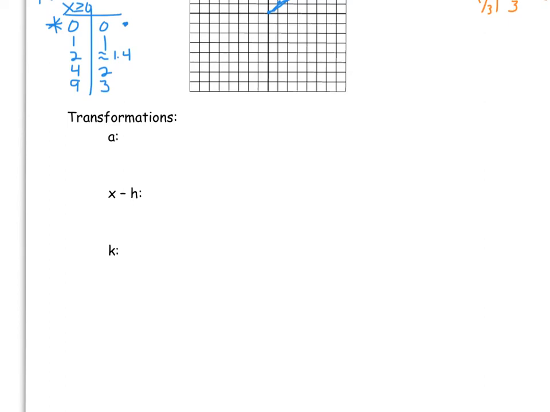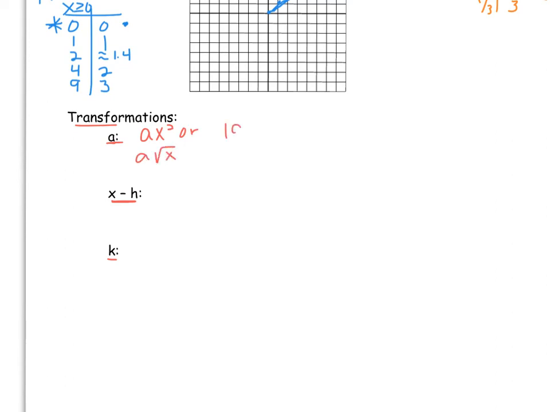As we look at performing transformations in upcoming lessons, you may have a number that's out in front of x, you may have something being added or subtracted to x, or you may have something that's being added or subtracted after. So each of these parts in a function or in an equation will be some sort of transformation. The a value is always going to be multiplied, so maybe you'll have a times x squared, or you'll have a times the square root of x, something like that.